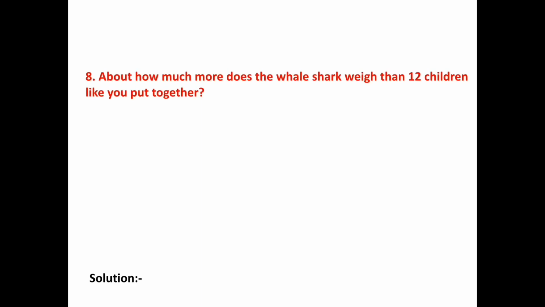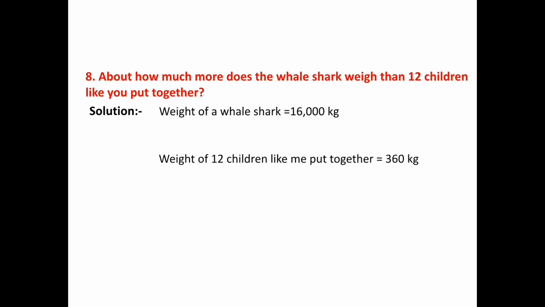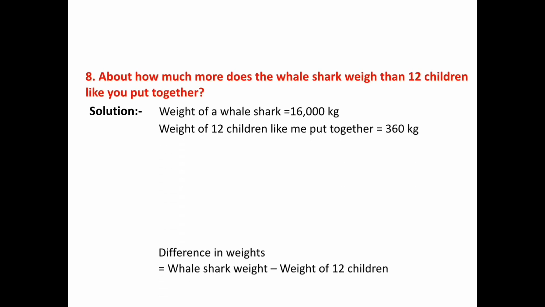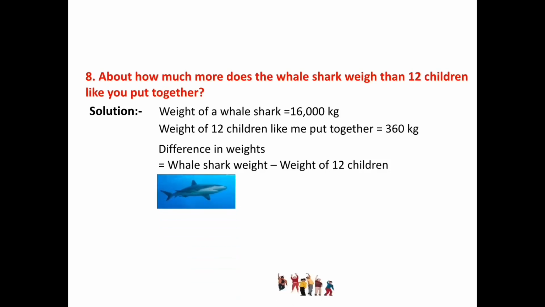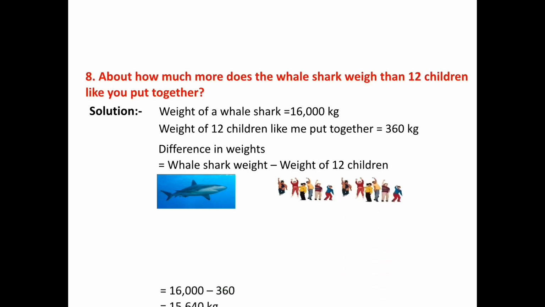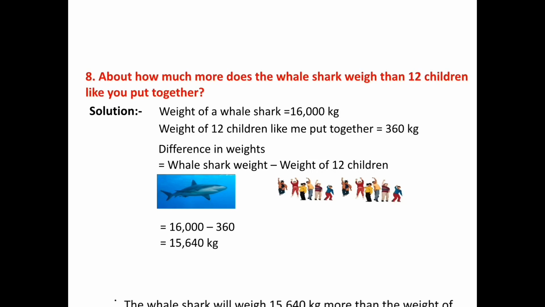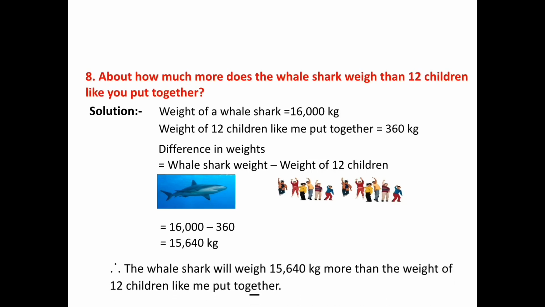About how much more does the whale shark weigh than 12 children like you put together? Weight of a whale shark is equal to 16,000 kg. Weight of 12 children like me put together is equal to 360 kg. Difference in weights: whale shark weight minus weight of 12 children. That is 16,000 minus 360, which is equal to 15,640 kg. The whale shark will weigh 15,640 kg more than the weight of 12 children like me put together.